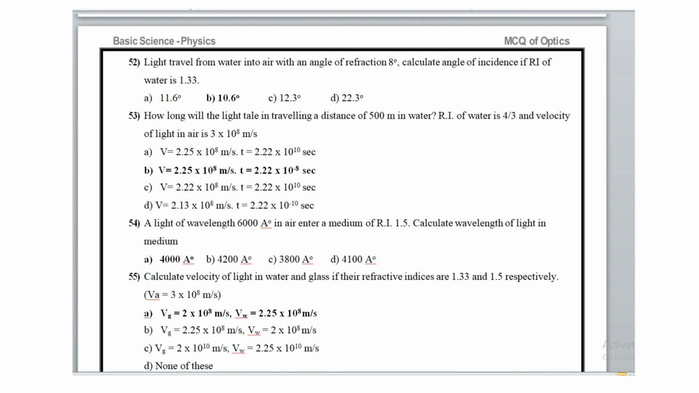Light of wavelength 6000 angstrom in air enters a medium of refractive index 1.5. Calculate the wavelength of light in the medium. It is 4000 angstrom.